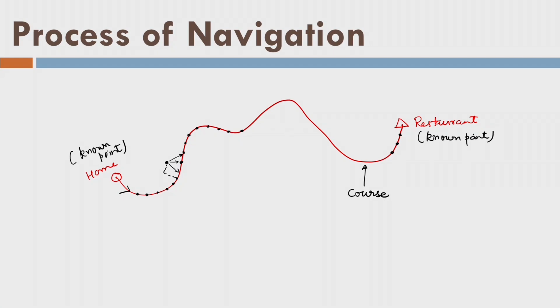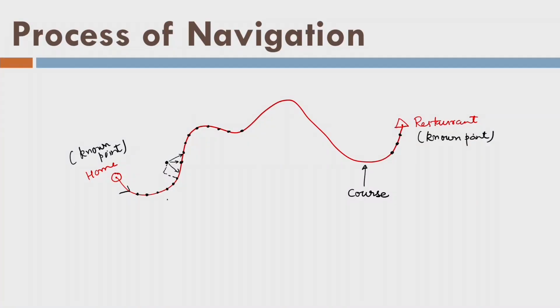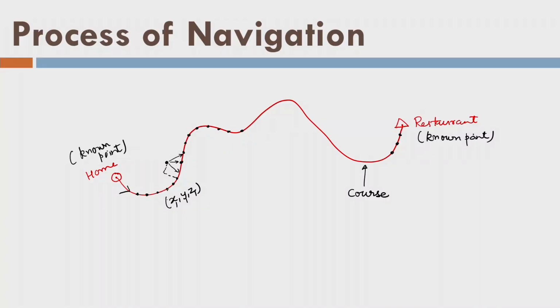What do you do basically? We place an object on the course somewhere at a known position. Let us say if I place at this location x, y and z, or call it x1, y1, z1. From this point, we are starting directing or guiding the moving object in certain direction. Let us say this direction. So the next point, again the direction changes. So we keep on continuously guiding the object.